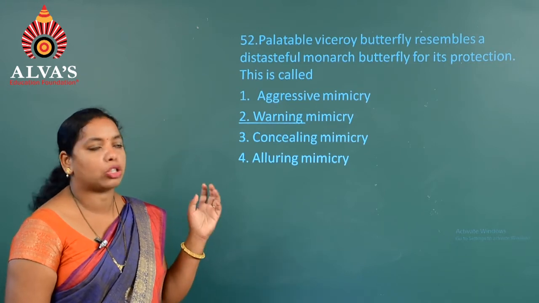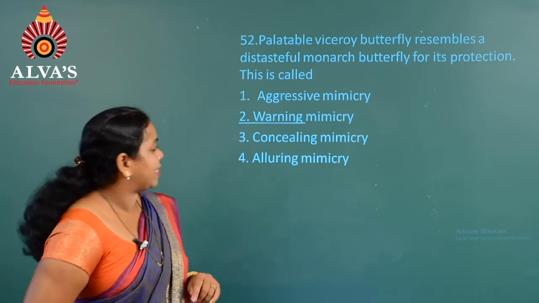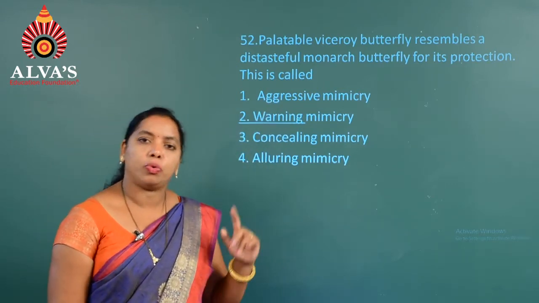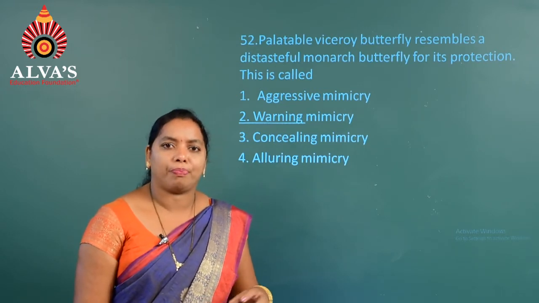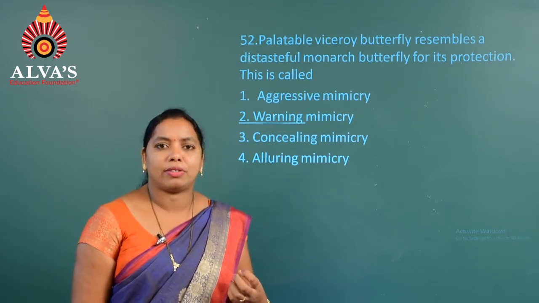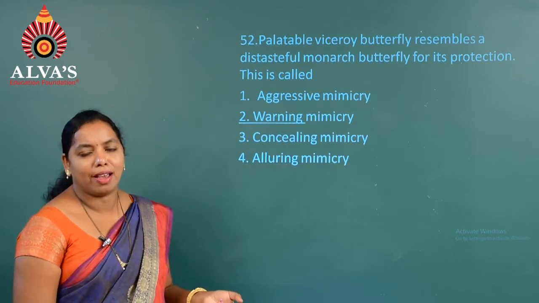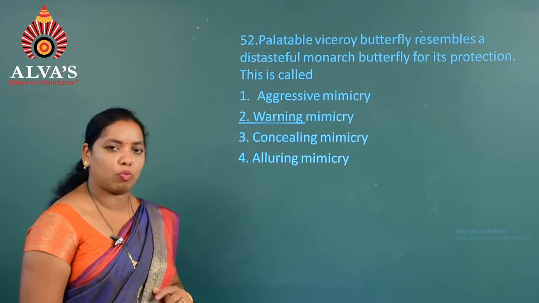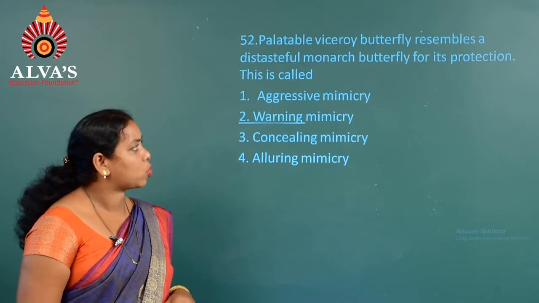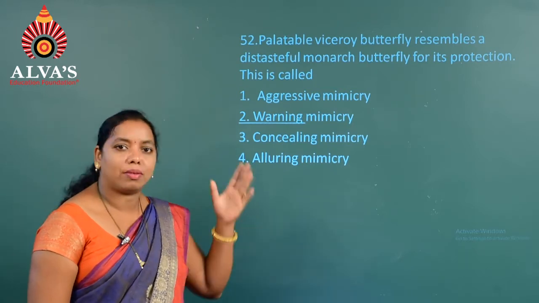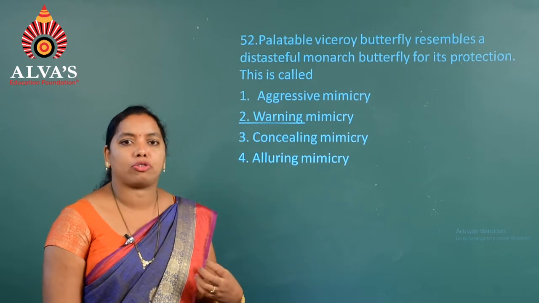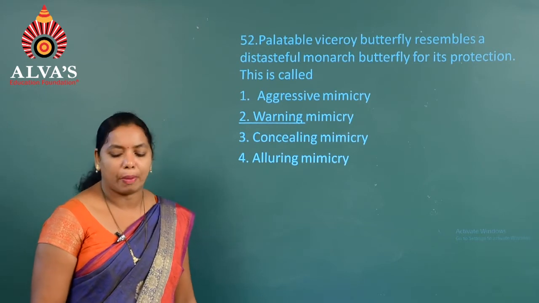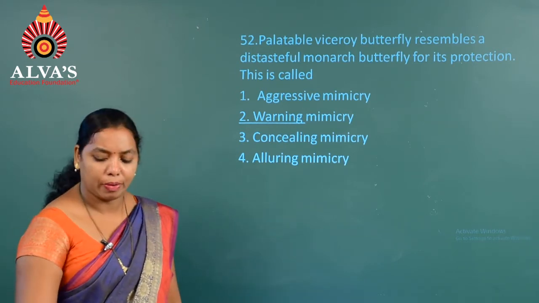This type of mimicry is called warning mimicry, where this particular butterfly, the monarch butterfly, during its larval stage itself consumes bitter leaves. As a result it is distasteful to its enemy, hence it can protect itself from predators. That is the mechanism we can see in this palatable viceroy butterfly. It resembles the monarch butterfly, hence it can protect itself from predators. That is why this type of interaction is called warning mimicry. So, the answer is second for question number 52.